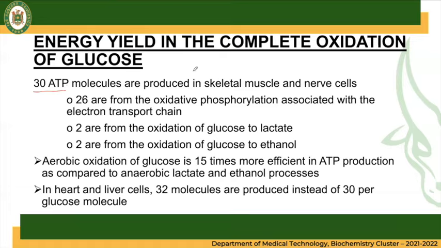So from glycolysis, to the citric acid cycle, to our electron transport chain.